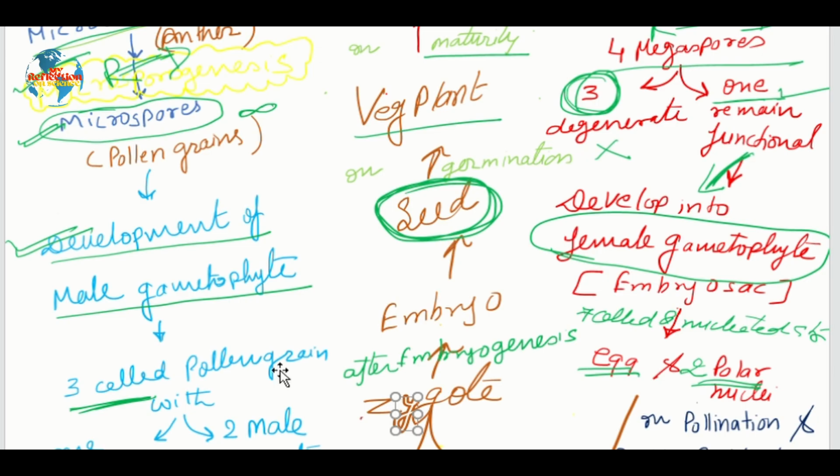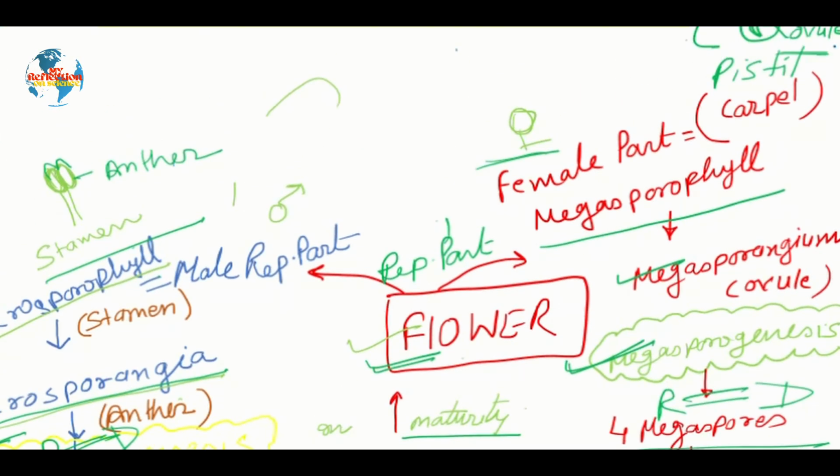So as you can see, we started with the seed and again ended up with the seed. That means this full life cycle starts with the seed. There will be development of male and female reproductive parts in the respective reproductive structures of the flower, where male and female gametes are produced. These gametes get pollinated, and after pollination, at the end of the process, what do we get?